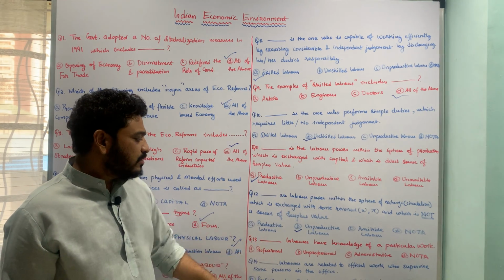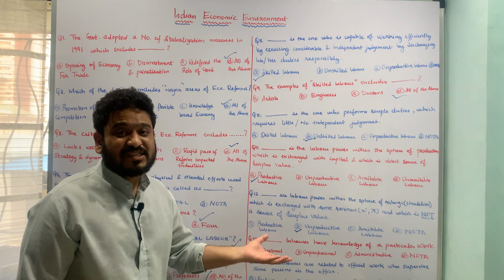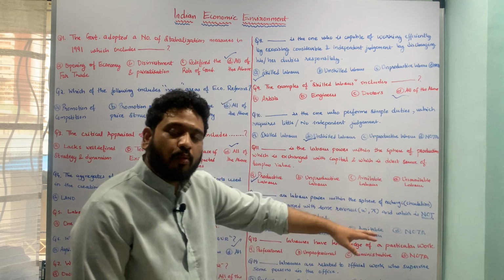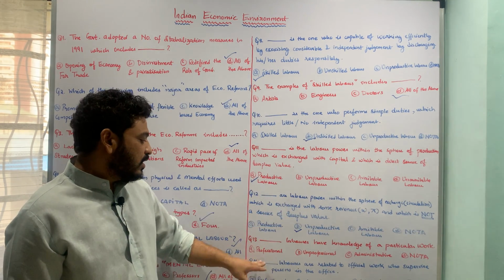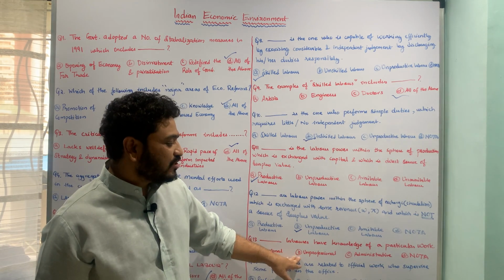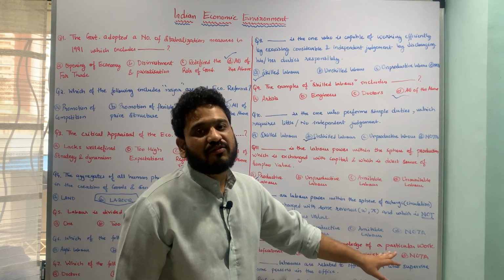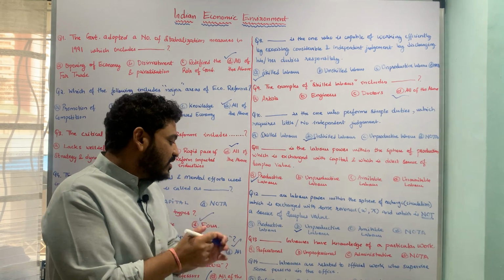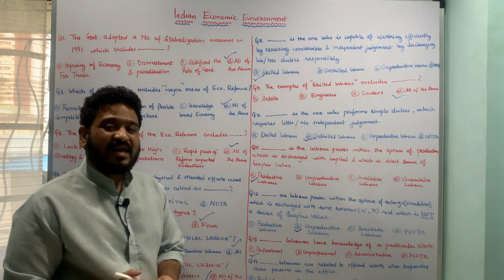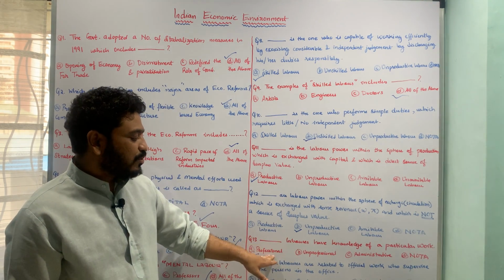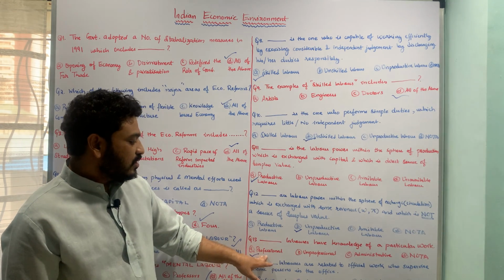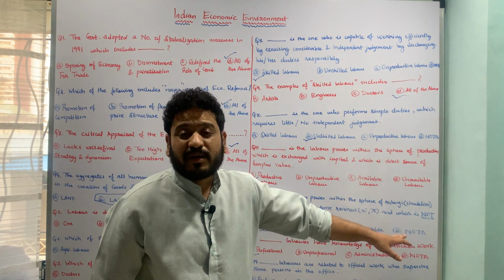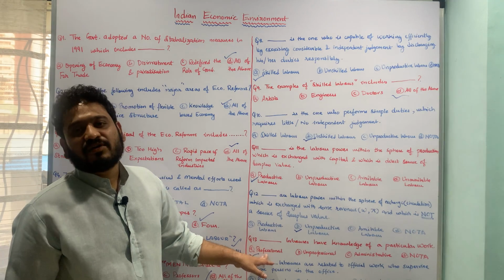Let us now move to the next question, which is again denoting the last type or fourth type, which is: dash laborers have knowledge of a particular work. Now, which laborers have a knowledge of particular work? Whether it is professional, whether it is unprofessional, whether it is administrative, or none of the above. Now you have knowledge of a particular work, and therefore it is clear that it has to be professional labor. So now the last type is professional and administrative, and therefore the correct answer to this question is professional laborers have a knowledge of particular work.